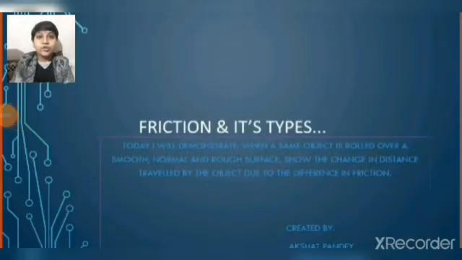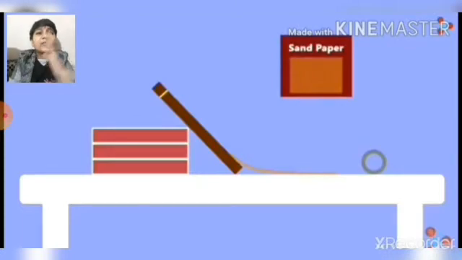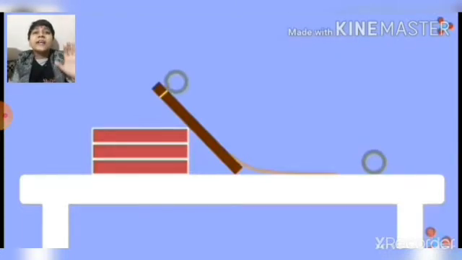All of you. Today I will demonstrate what happens if an object is rolled over a smooth, a normal and a rough surface. If we take a bunch of notebooks and place a slanted object on it, and mark a point on that slanted object, and then take a cylindrical object and apply a small amount of force on it, it will start moving and stop at a certain point.